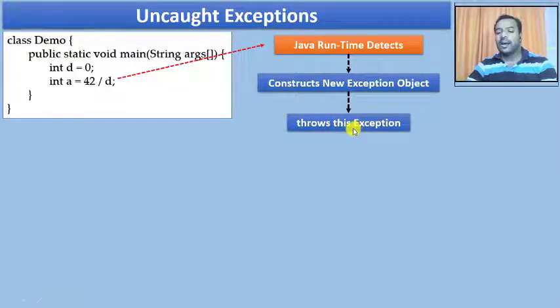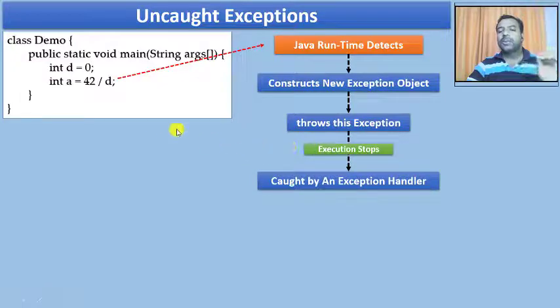And once the exception has been thrown, the program which was in execution will halt. The execution is not carried further. The execution of the program will be immediately halted. Hence we say the execution stops. And the exception which has been thrown will be caught by an exception handler. Right now I don't have a catch clause which can handle my exception. Hence by default the default exception handler will be used.